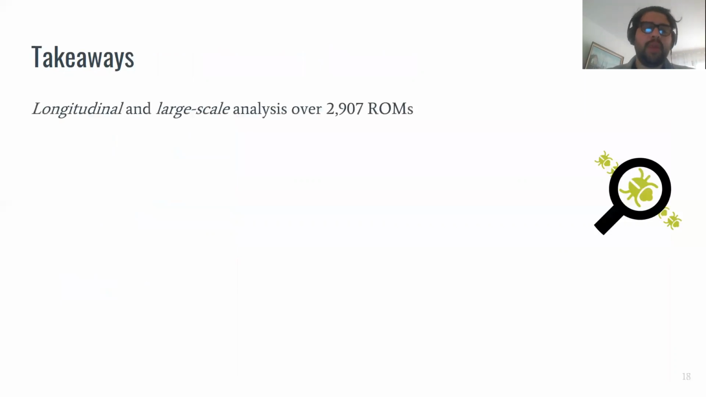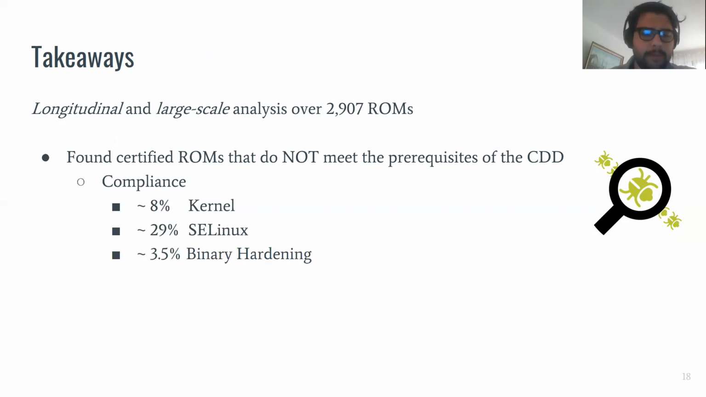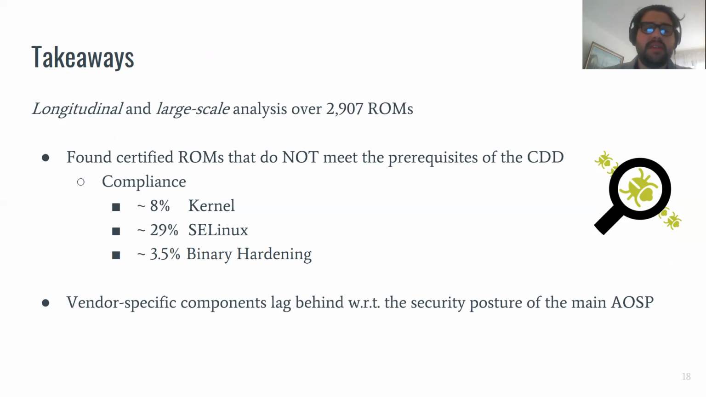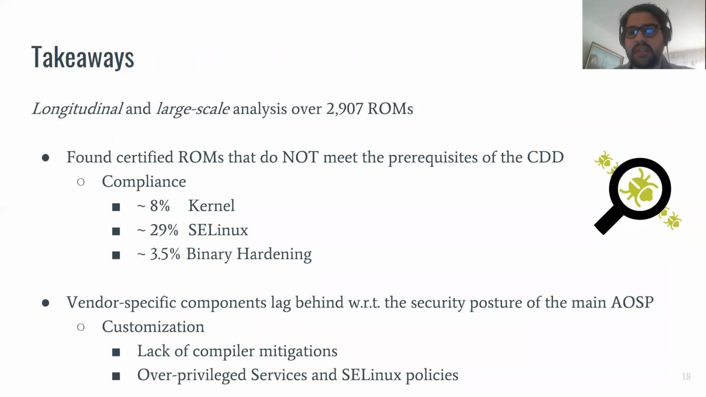So to conclude, we performed a longitudinal large-scale analysis of more than 2,900 different ROMs. We found that many certified ROMs actually do not meet the prerequisites that are defined in the Compatibility Definition Document, and so they are not compliant. And we also saw how vendor-specific components significantly lag behind with respect to the security posture of the main Android Open Source Project, highlighting how this customization normally relates to the lack of compiler mitigations or the configuration of over-privileged services and Linux policy.